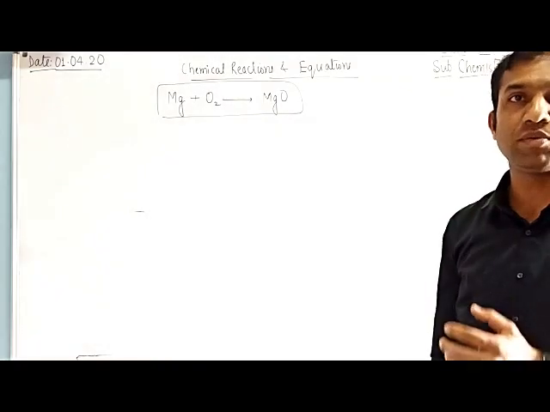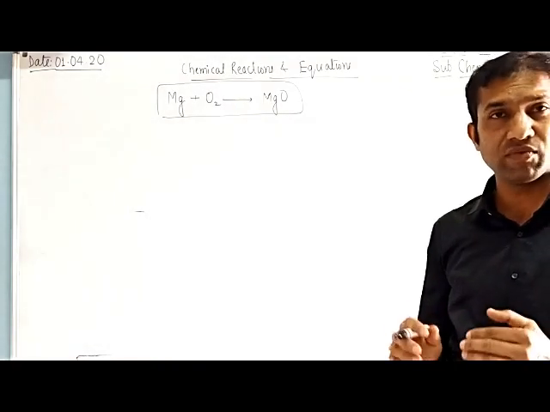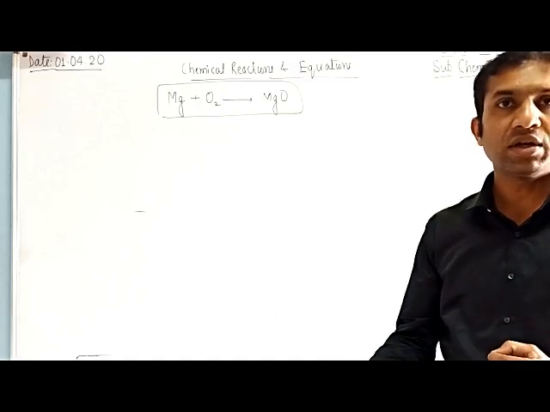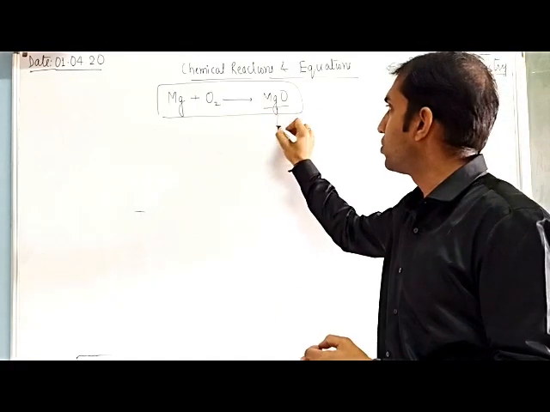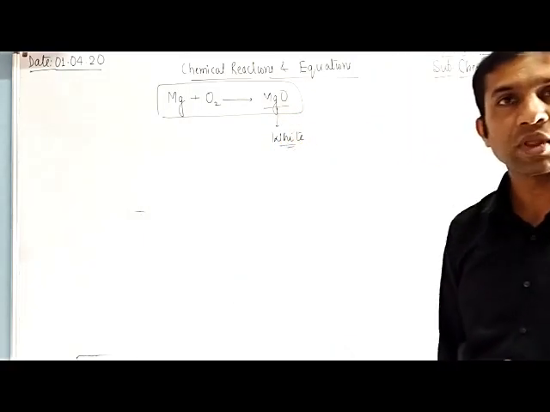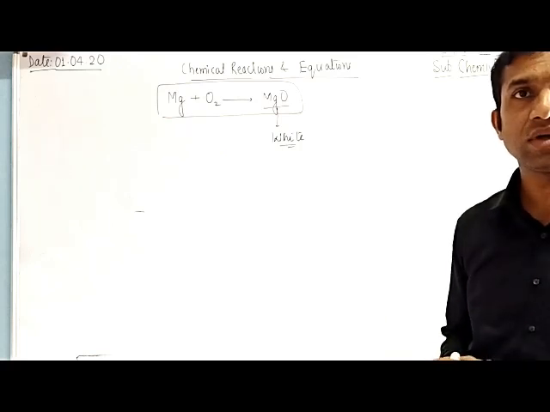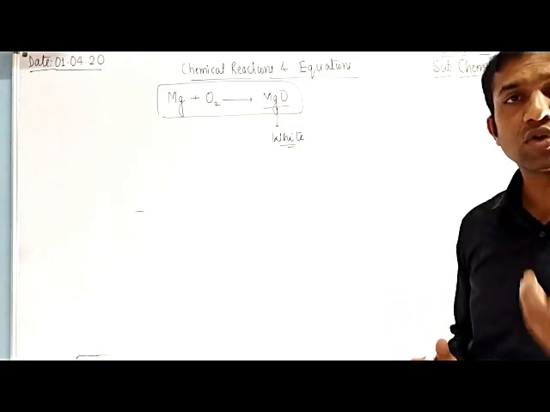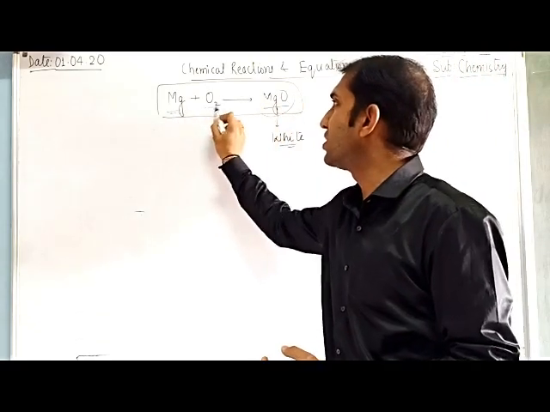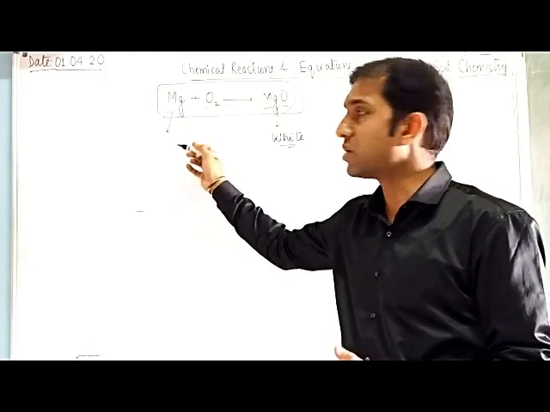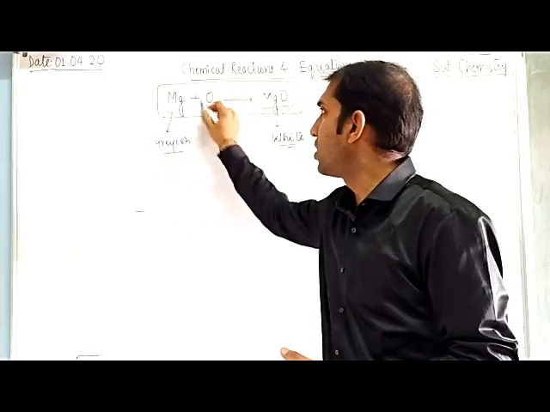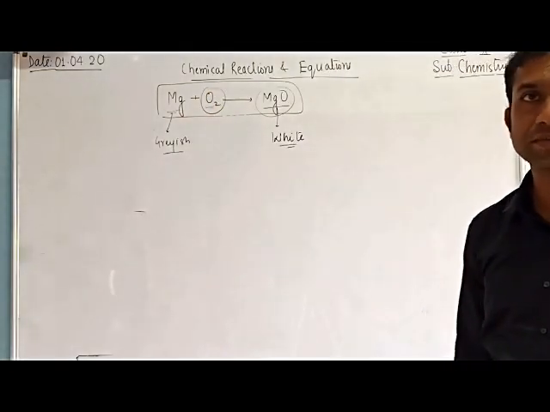So what does it mean? It means that in this chemical reaction, a magnesium ribbon is burned and it gives magnesium oxide. This magnesium oxide is formed as a white precipitate, burning with a dazzling flame and a large amount of heat is released. The properties of magnesium oxide are totally different from magnesium and oxygen. As we know, magnesium is grayish in color and oxygen is the supporter of combustion.